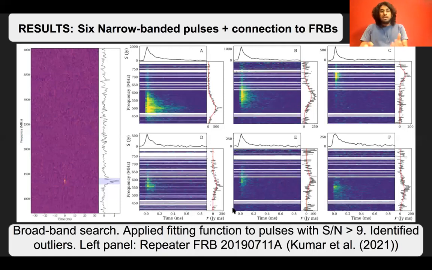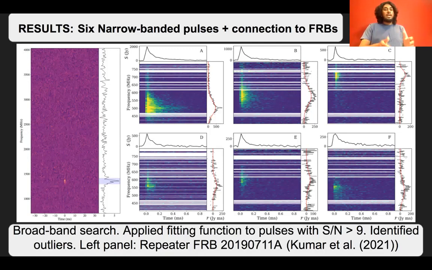The Crab Pulsar demonstrates giant pulses with fluxes of kilojanskis and durations of hundreds of microseconds. They exhibit a range of structure in time and frequency, such as double peaks in time or frequency drifting at 400 to 800 megahertz. What we observed were pulses with narrow-banded structure. We observed 6 of them out of 1,578 pulses in both the main and interpulse, representing a less than 0.5% occurrence rate. They are shown from A to F in the right panel of the slide.